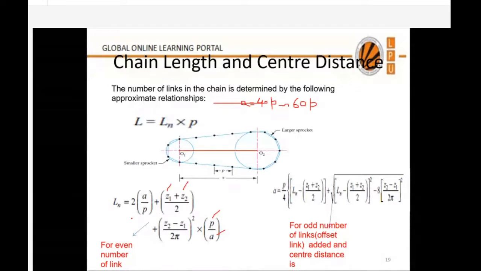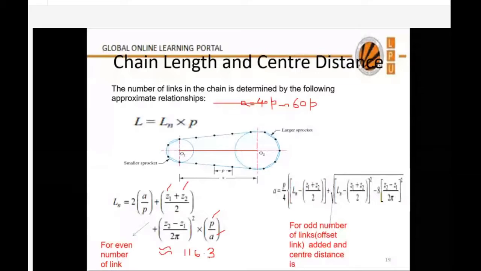Now, a very important observation is here. Suppose the number of links comes out to be 116.3. Number of links can never be a decimal number. It will be a whole number. So what will be the answer? Can you tell me? What will be the number?